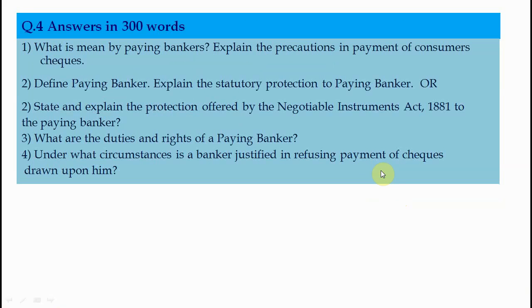The next is the answer in 300 words. What is meant by paying banker, and explain the precautions in the payment of customer checks. Define paying banker, explain the statutory protection of the paying banker, and explain the protection offered by the Negotiable Instruments Act 1881 to the paying banker. What are the duties and rights of the paying banker? Under what circumstances is the banker justified in refusing payment of a check drawn upon him?